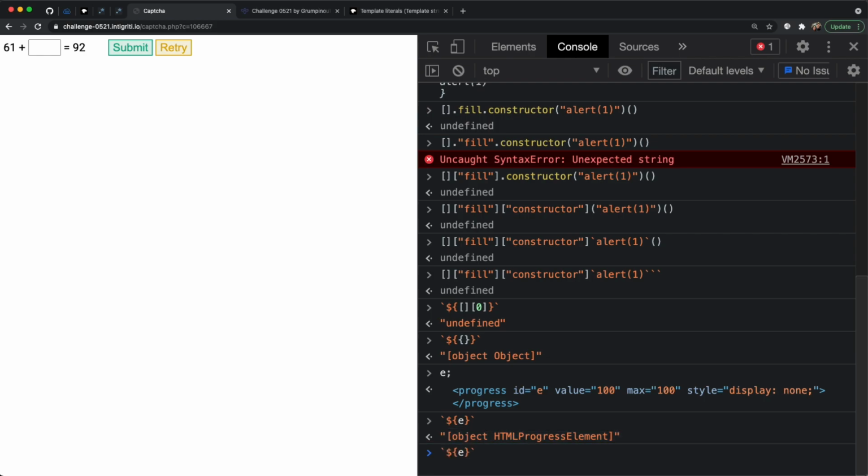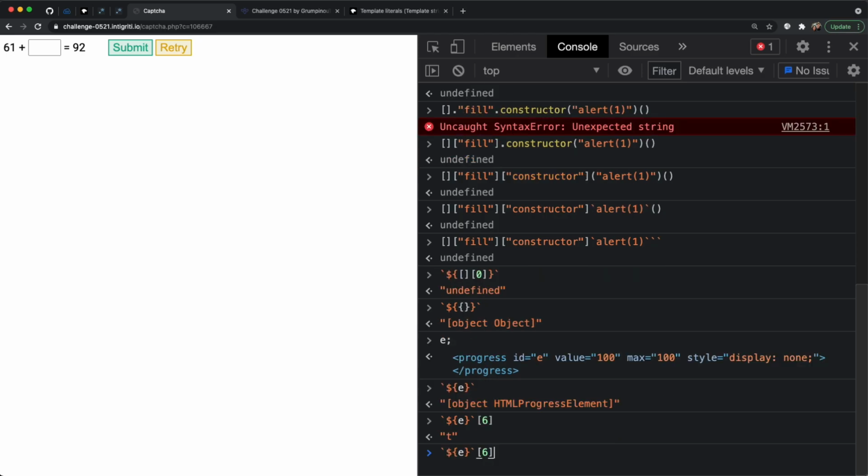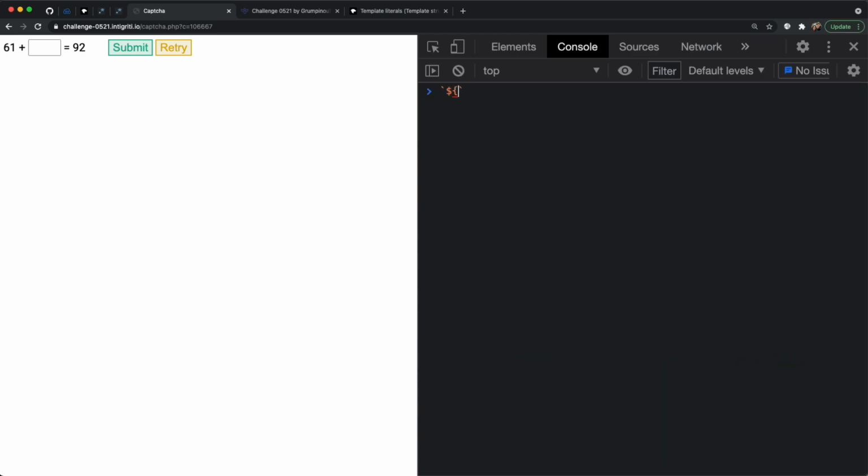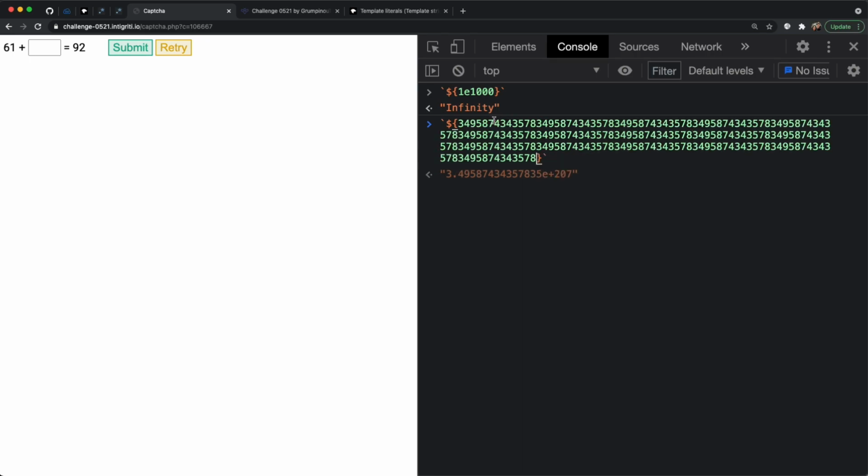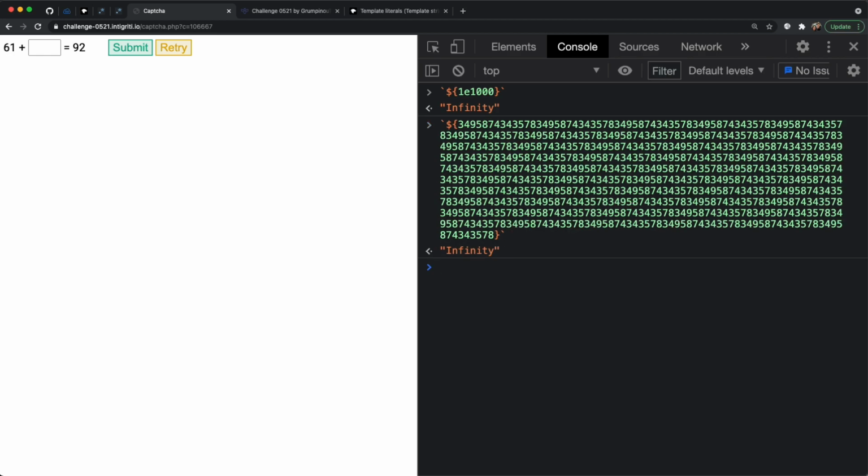Remember, we could just literally call any number we want here, and it's just going to give us that character. Now, another interesting thing we can do with E is access infinity, right? Just by giving it this absolutely massive number, we can have access to the word infinity. There's actually literally loads of ways you could do this. You could just do a really big maths calculation, or you can literally just create an absolutely huge number, right? We have access to all the numbers that we want, and so if we give it enough numbers, eventually it's not going to be able to handle that and just spits out the word infinity.